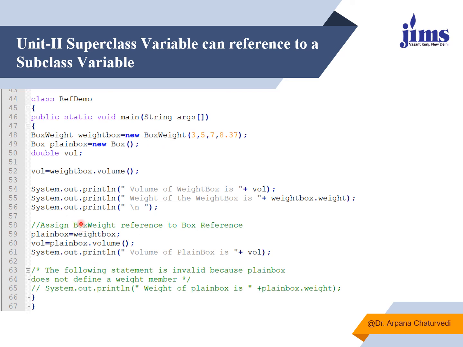So the moment I refer this plainBox object with the object of a parameterized constructor and I try to display the output by calling the volume function, we say that there is a compile time error. It will show me the error. This statement will be invalid because plainBox does not define a weight member, and I'm trying to display the weight of a plainBox. So the error will come.